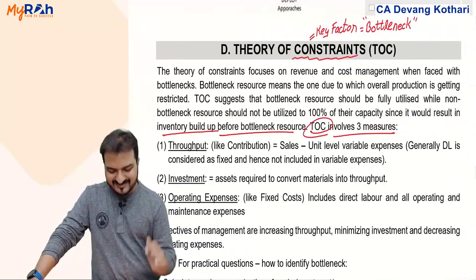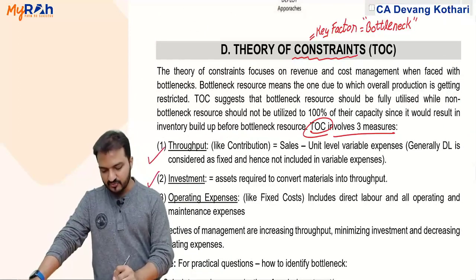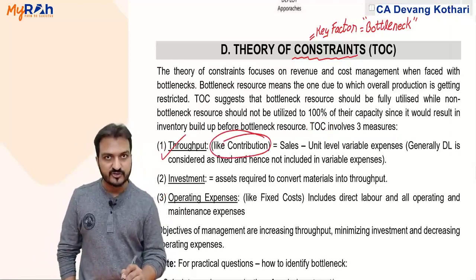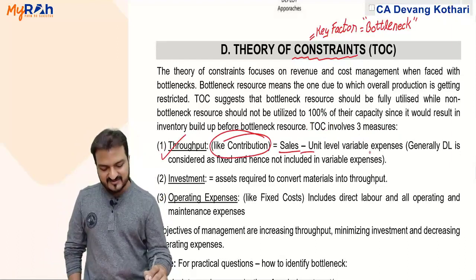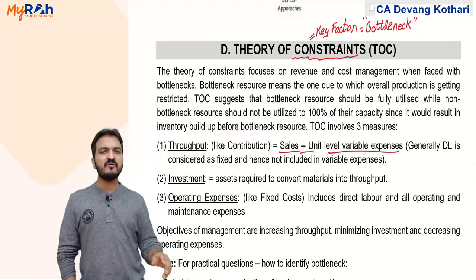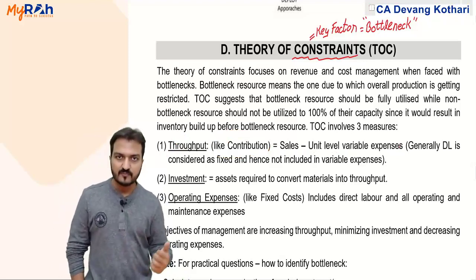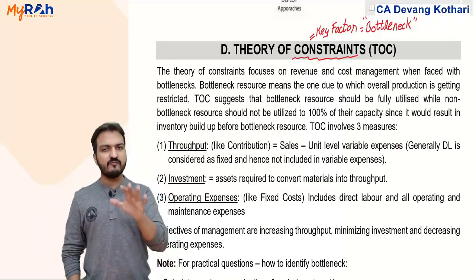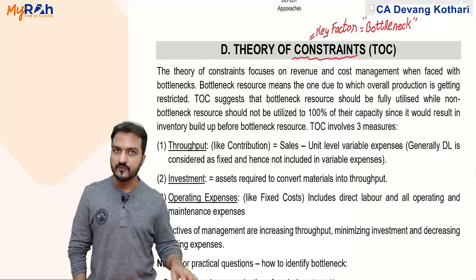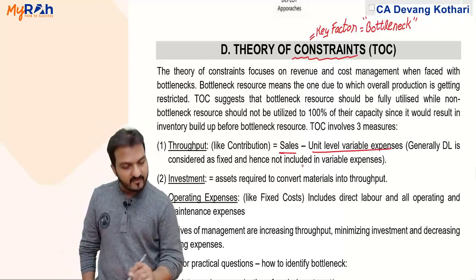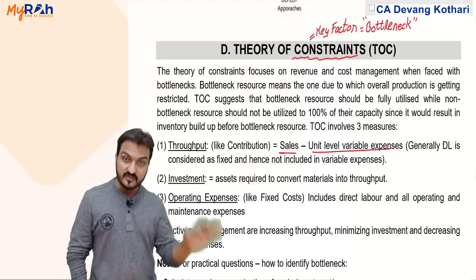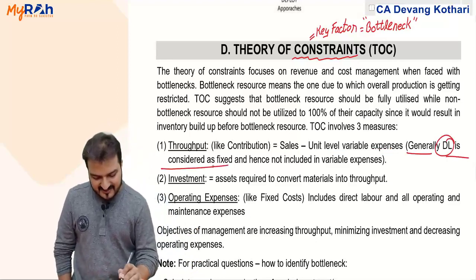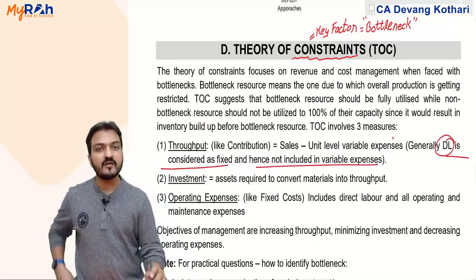Theory of constraints involves three measures. These are three words you need to know for this theory. Throughput is another name for contribution, which is sales minus unit level variable cost. Look, there might be variable costs which are batch level also. Don't consider them here. Which variable cost will I take here? Only unit level. Unit level means the ones which change with the number of units. So sales minus unit level variable cost, and in this theory, only for this theory, generally direct labor is considered as fixed cost, hence it is not included in variable expenses.